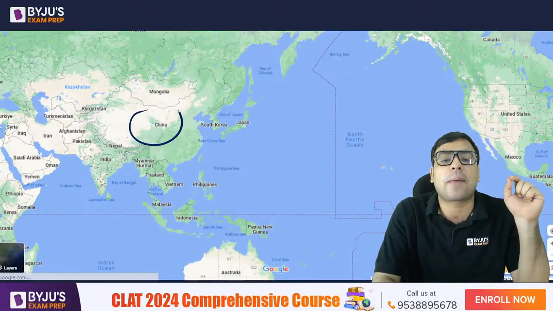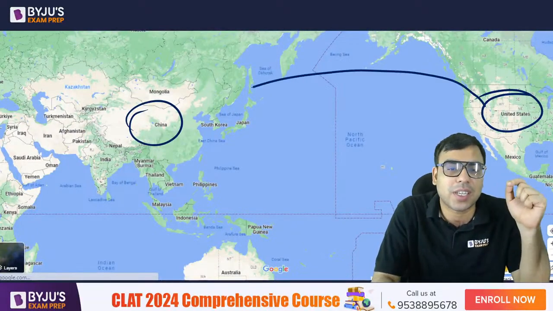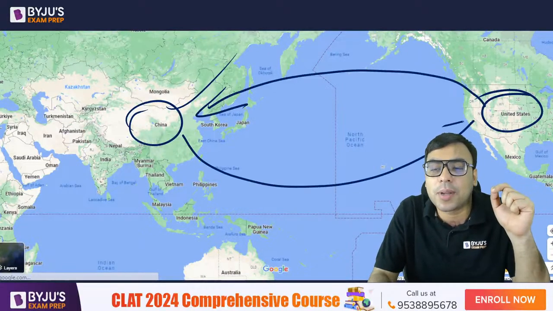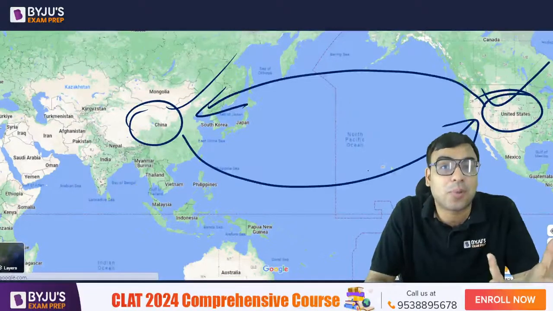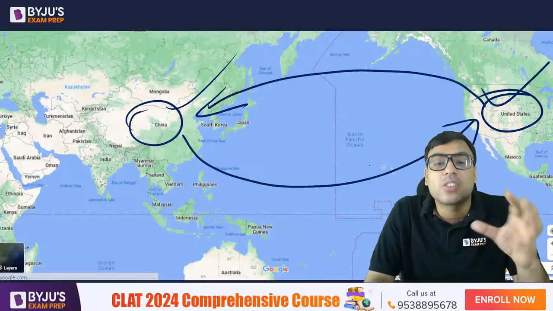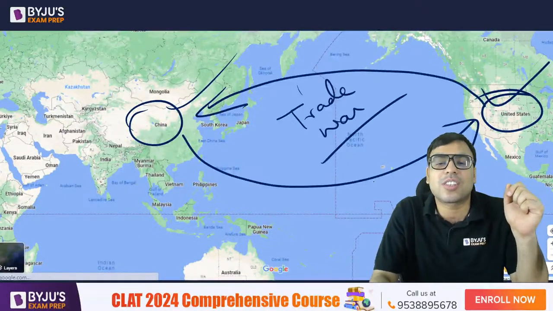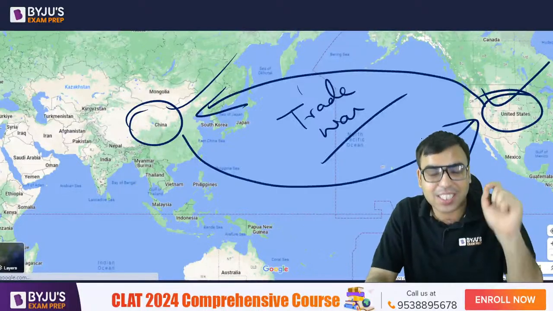So what happens is sometimes they block each other's company. Like for example, if US is opening some plant, China may block it. Or if China's product is being sold in the US, the US will try to block it. US will try to impose tariffs, है ना. So these are actually called a trade war. ठीक है. दोनों एक दूसरे का प्रोडक्ट नहीं सेल होने देंगे. So indirectly you understand it, है ना.